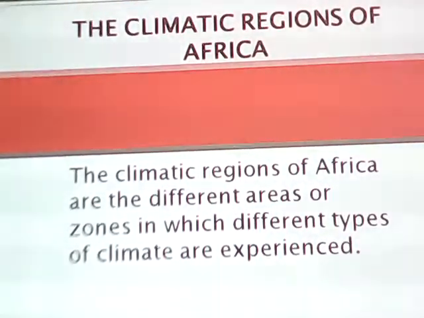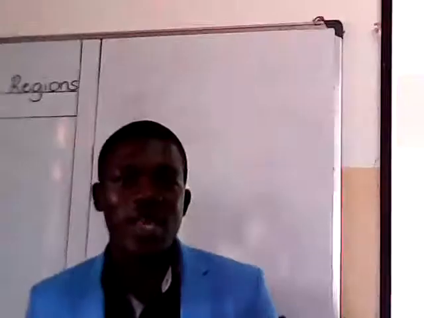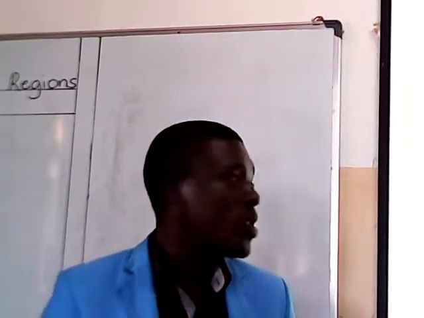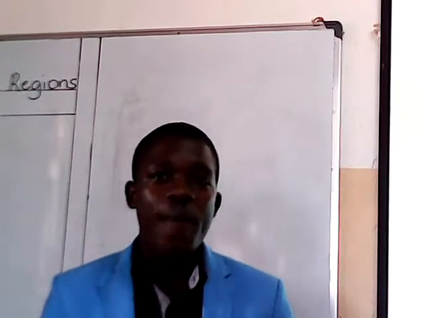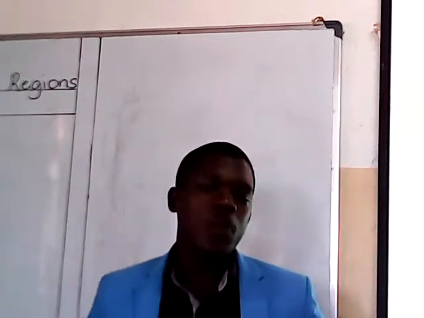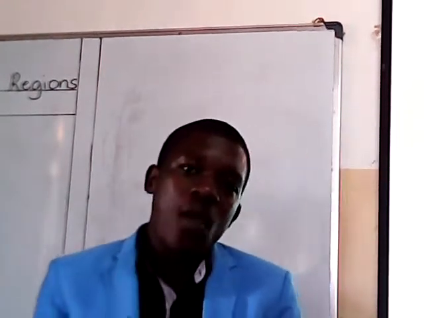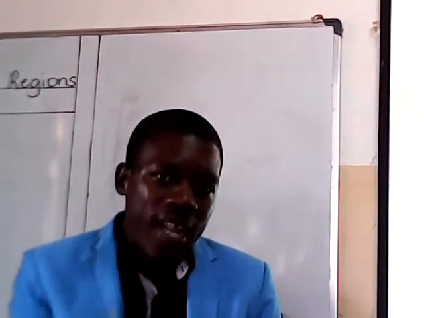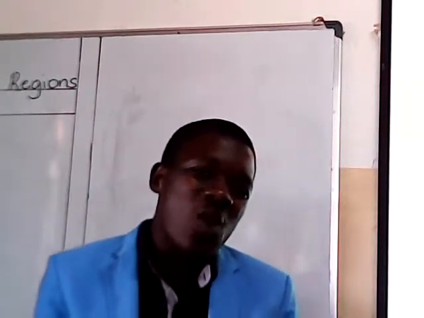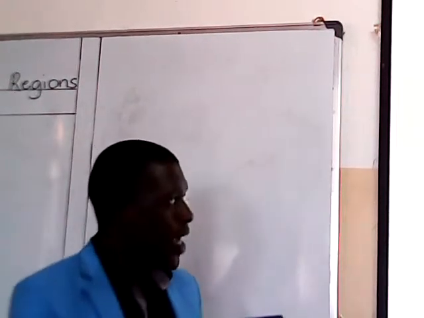Still, to take you back in primary 5, we looked at the types of climate which are experienced in Uganda, and as I told you in the very first lesson, we are not going to have a big change. The only change we are going to have is that we are going to broaden this topic, but we are going to still look at some of the types of climate in Africa, and these types of climate are going to be the same as those ones which we looked at in Uganda.